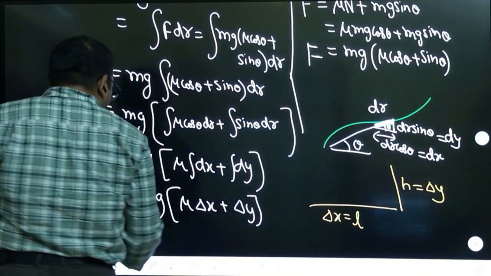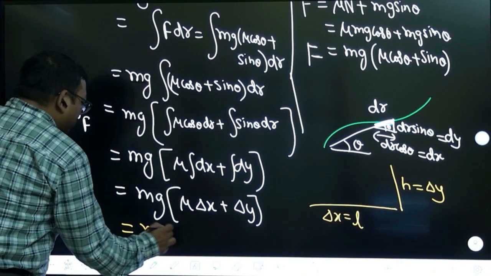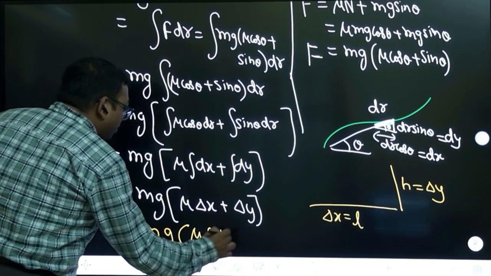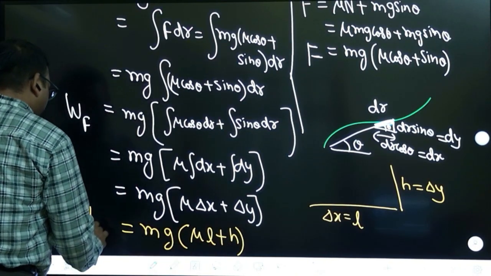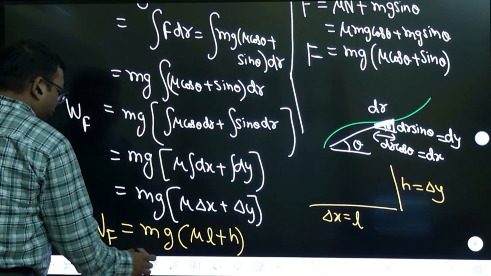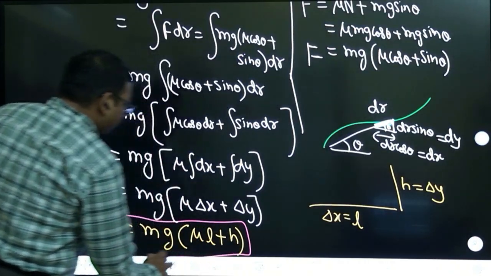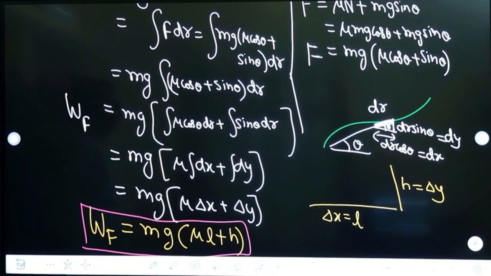So now without doing much we got the idea, mu into L plus H. This is the work done by this force. Work done by this force is given as mg times mu L plus H.